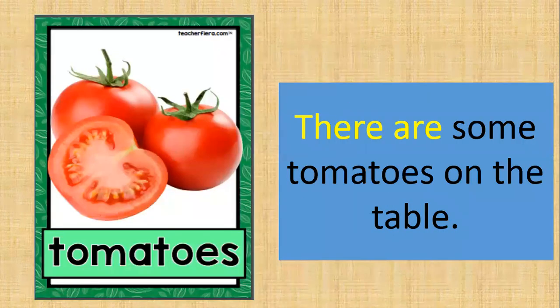Okay, first, tomatoes. Tomatoes are countable nouns. So we use there are some tomatoes on the table. Walaupun tomato ada banyak kan, awak masih boleh mengira. So there are some tomatoes on the table.